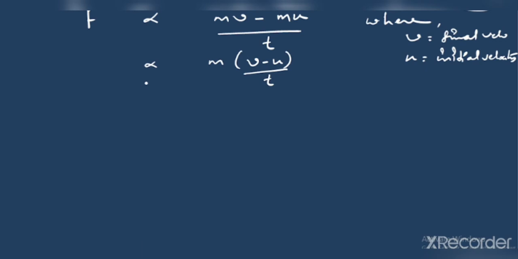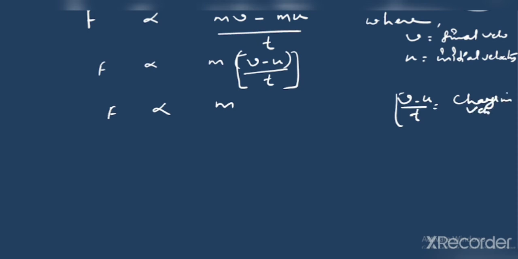If you remember, v minus u upon t gives you the change in velocity, and again it is upon t, it means it is rate of change of velocity. You can either say change in velocity with time, or you can say it is rate of change of velocity.